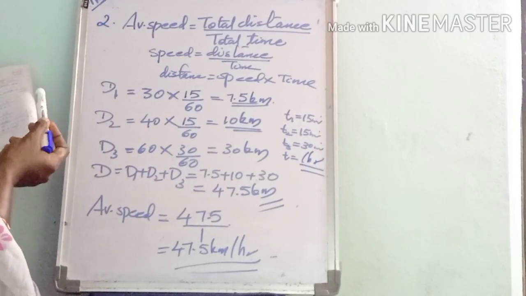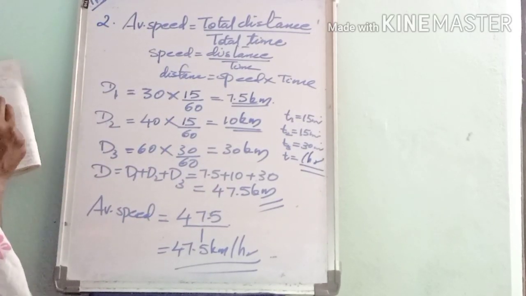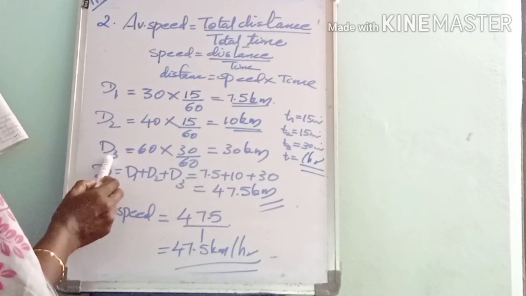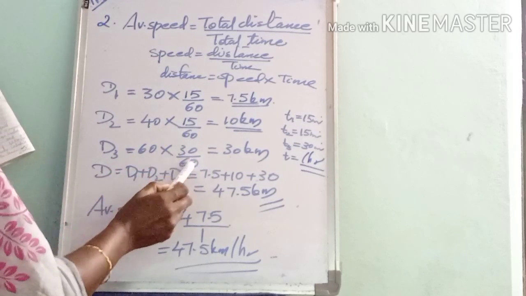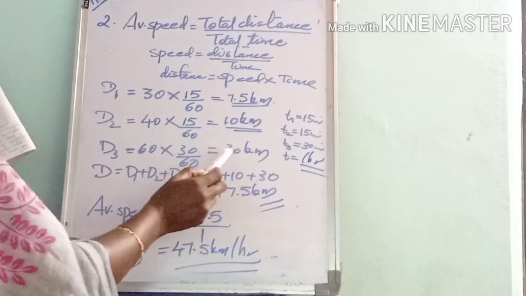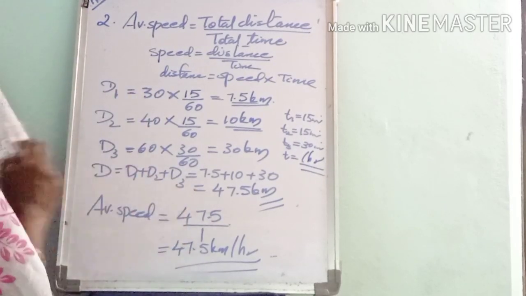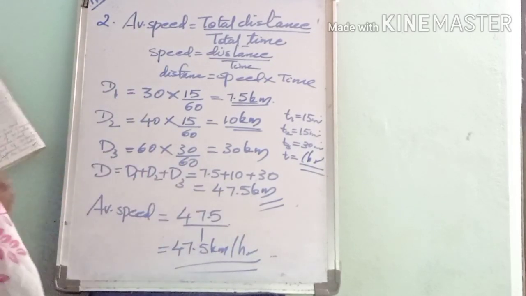And in the next 30 minutes, it travels with a speed of 60 km per hour, and the corresponding distance d3 is equal to 60 into 30 divided by 60, that is equal to 30 km. Okay, so we can calculate the total distance. Actually, it is 47.5 km.